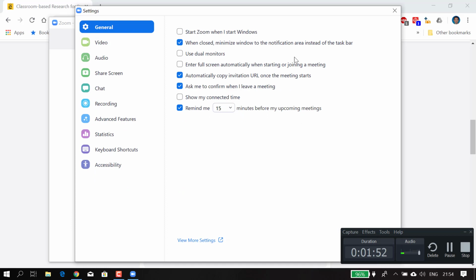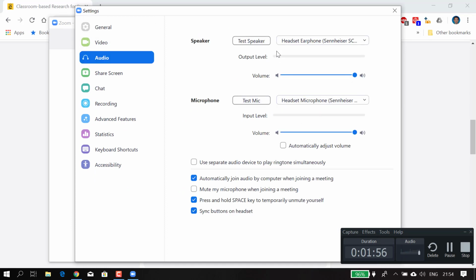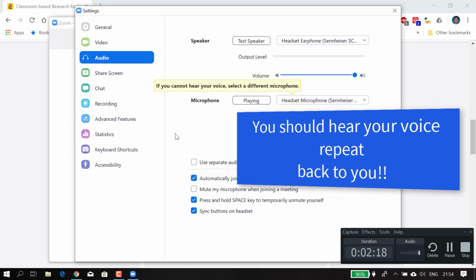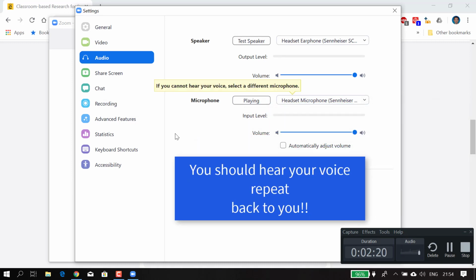Then go to audio settings and test your speaker. If you can hear it, that means it works fine. I'm using Sennheiser headphones, which is a USB mic, and I'm now testing my mic. 1 2 3, testing 1 2 3. As you can see, the level goes up, which is good. It means it works.